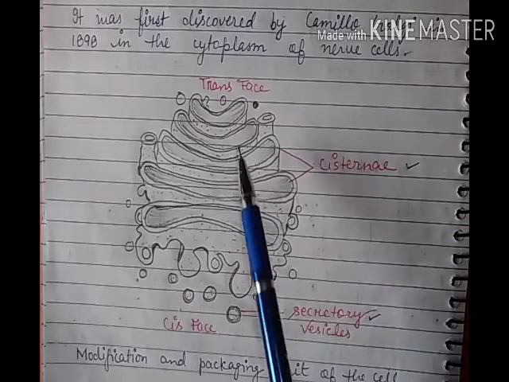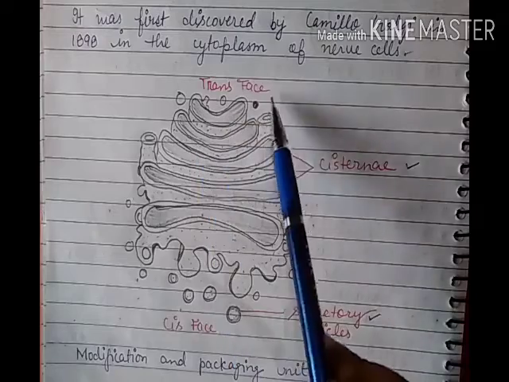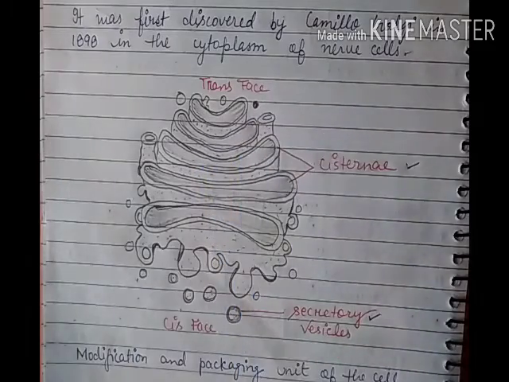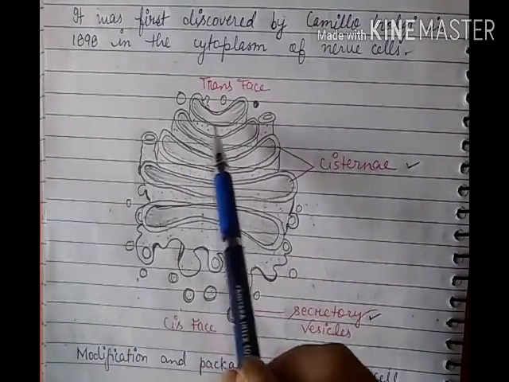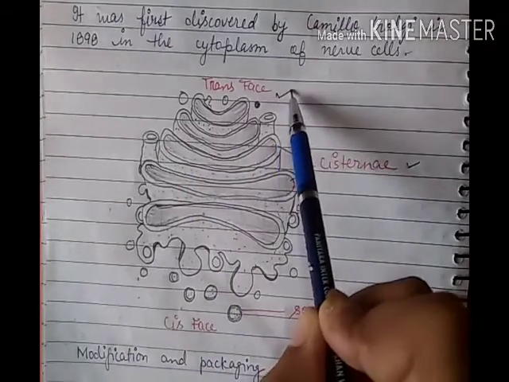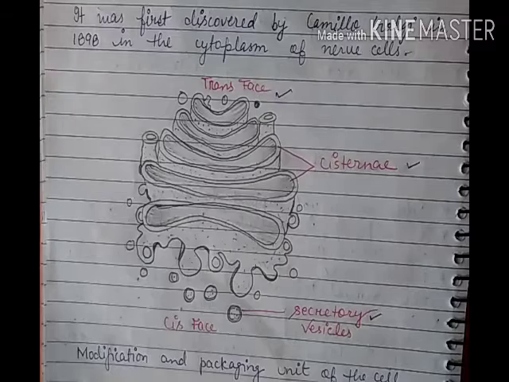Now you can see that one face, one side, is concave in structure, and that concave face is known as the trans face of the Golgi apparatus.